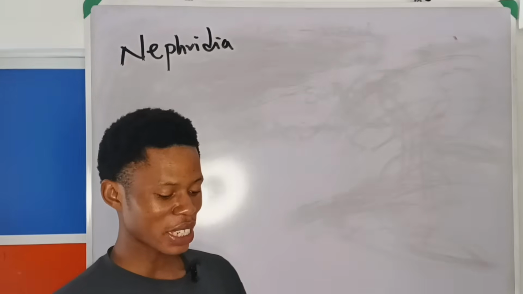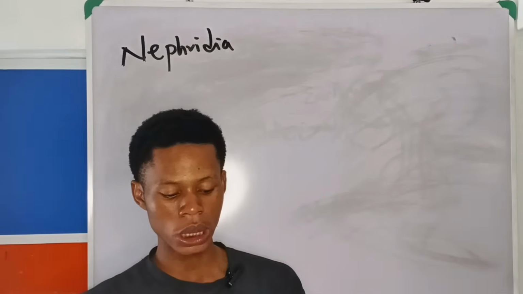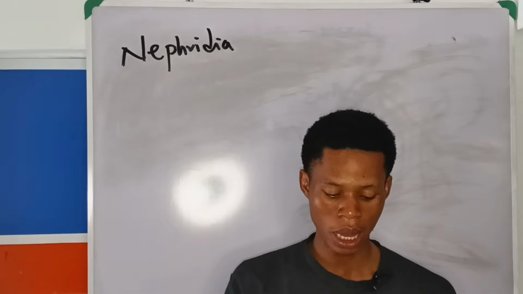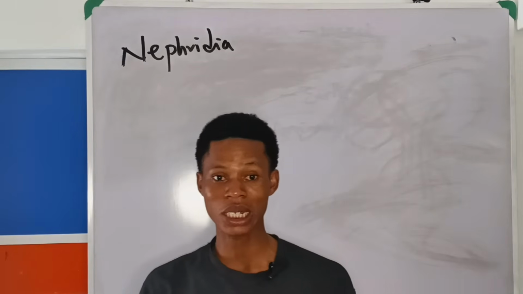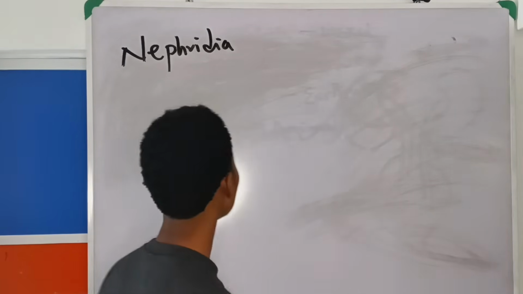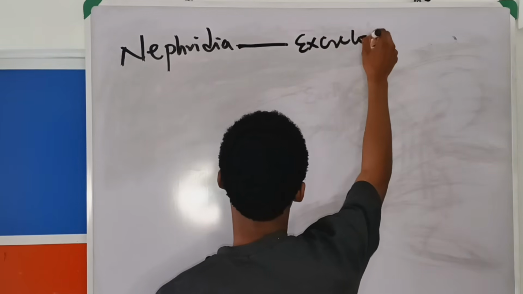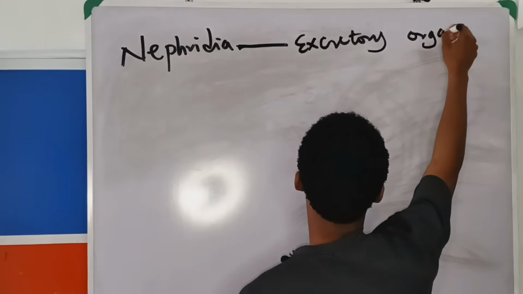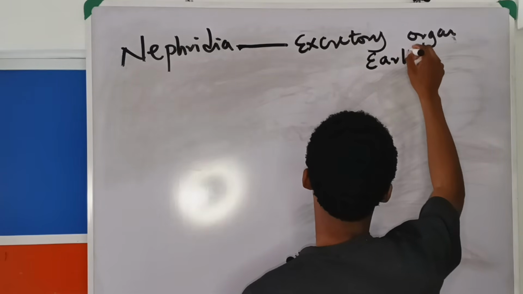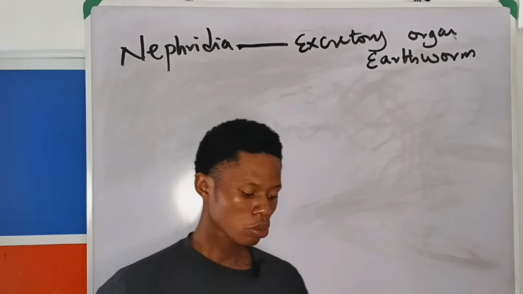A says reproductive system, B respiratory system, C circulatory system, D excretory system. So what's the answer to that question? Excretory system. So this is the excretory organ of the earthworm. So that's the answer to that question.